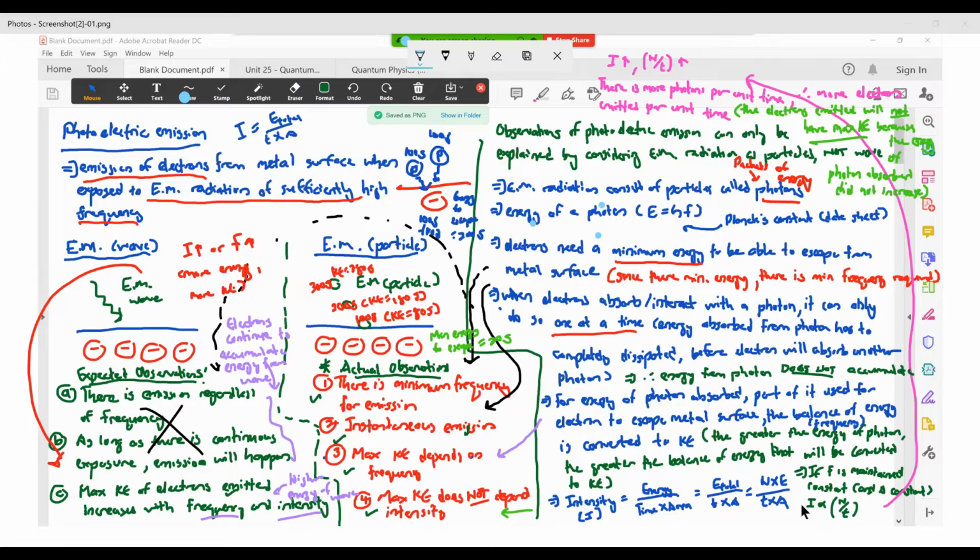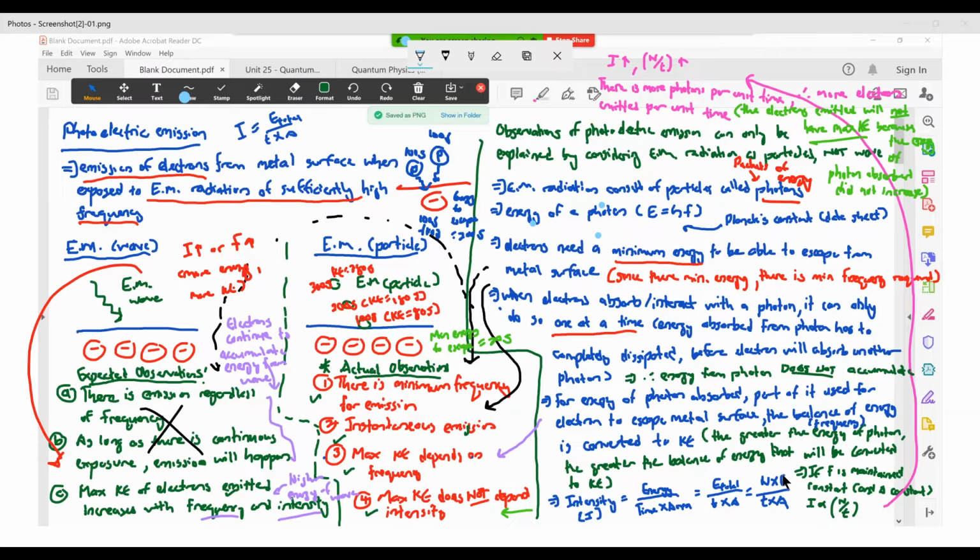Say for example we tell you to increase the intensity of your EM radiation, but we maintain frequency constant. If we maintain frequency constant and area constant, your intensity will be proportional to N over T.